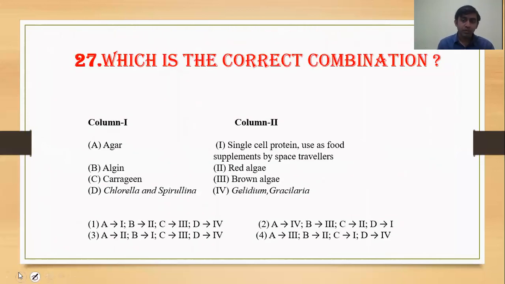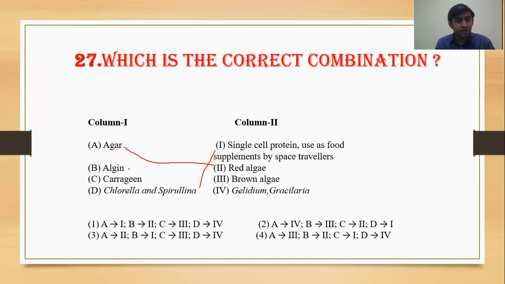The next question, question number 27. What is the correct combination? We know this agar. If you see option A, agar belongs to red algae. Then where is algin found? Agar is found in the red algae. Then Chlorella and Spirulina, we know they are a source of protein. Then if we see algin,